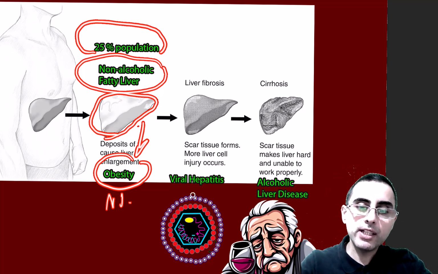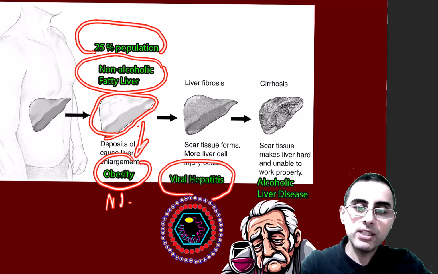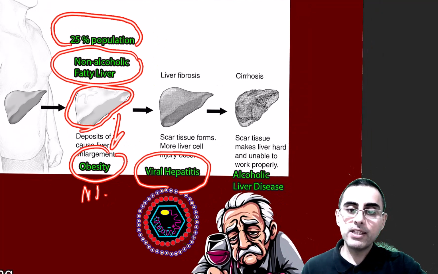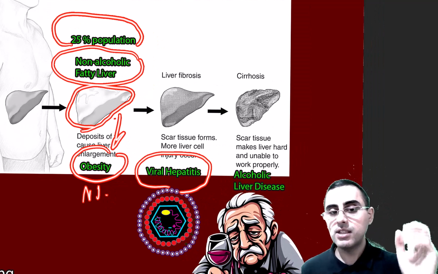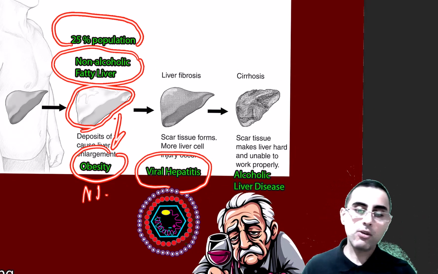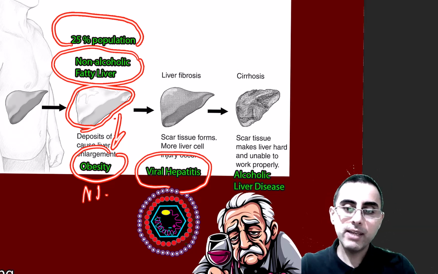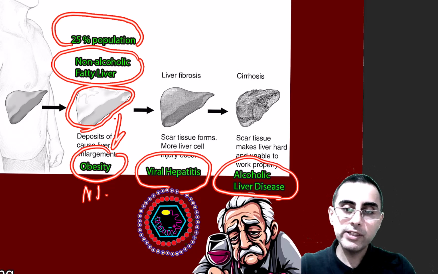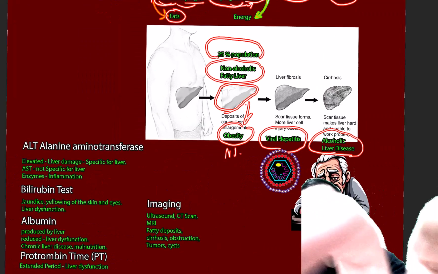Another important and common disease is viral infection, such as hepatitis A, hepatitis B, hepatitis C. They are all viral infections of liver. It's common also, especially hepatitis B is very common, and alcoholic liver disease is common among alcoholic persons.